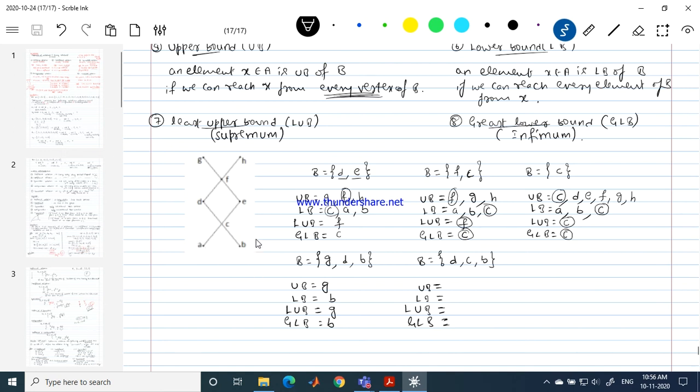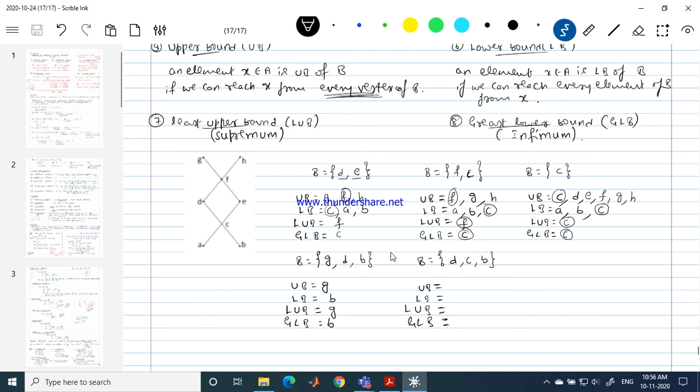You don't look in these places for the upper bound, because D is already here, so we can't find the upper bound below this. B is here, so we can't find the lower bound above this. So the upper bounds are D and above, and the lower bounds are B and below.